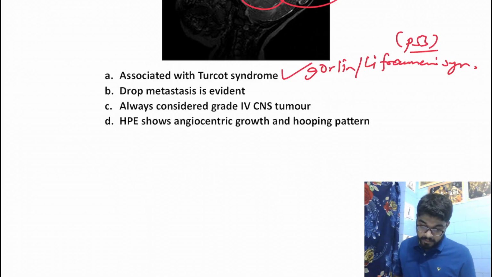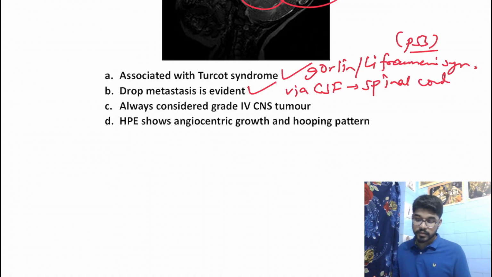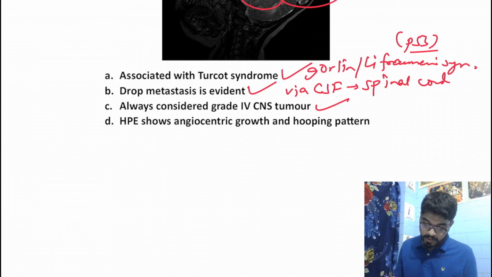Okay. Drop mets are evident, yes, right? Again via CSF to the spinal cord. Always considered a grade 4, that is also a true statement, right? There is nothing called grade 1, 2 or 3 medulloblastoma. Medulloblastoma is always a grade 4 tumor. And HPE shows angiocentric growth and hooping pattern. That's a false statement, right?